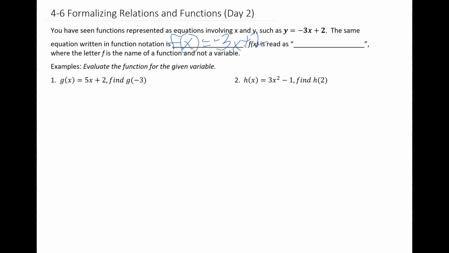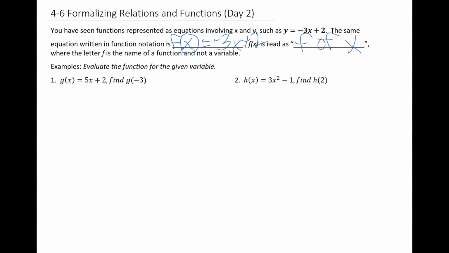When we see y equals, we say y equals. Well, when we see this f parenthesis x, we say f of x, which simply means the function of x.